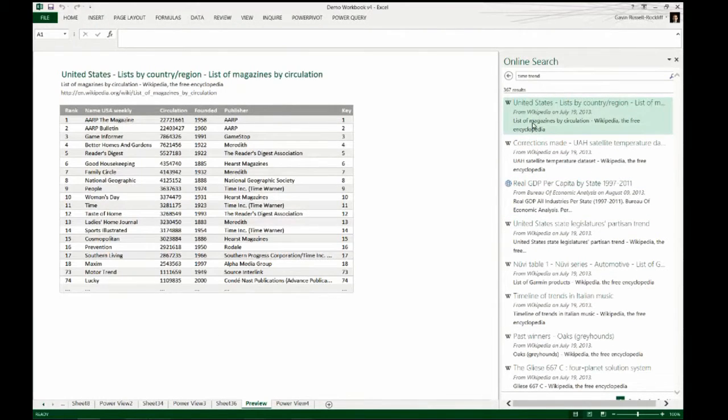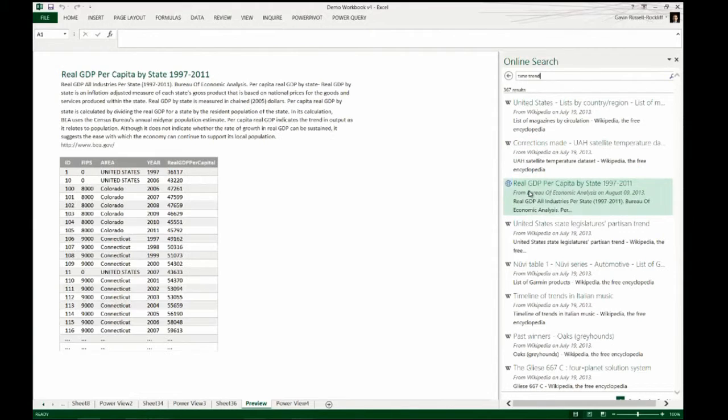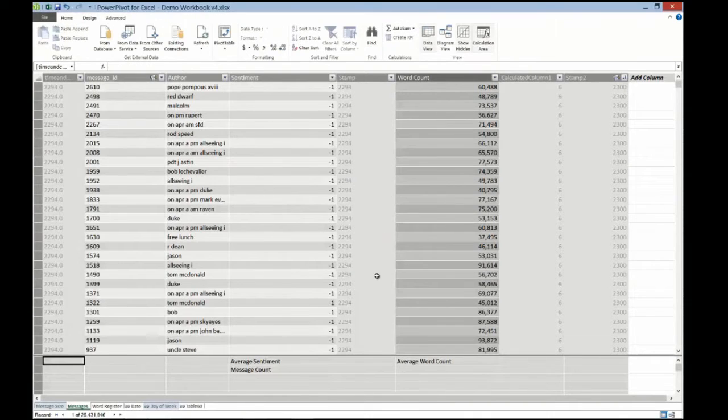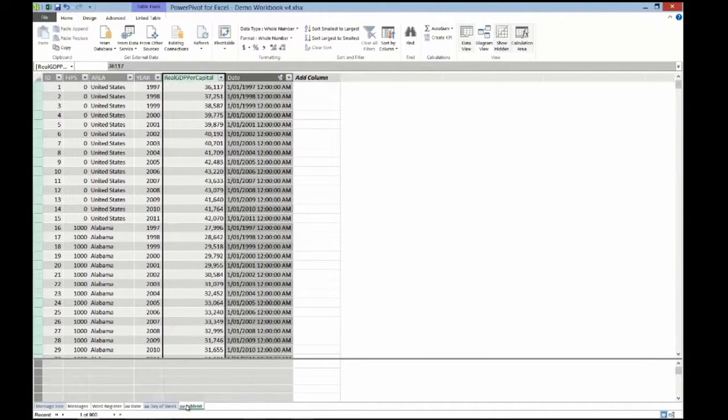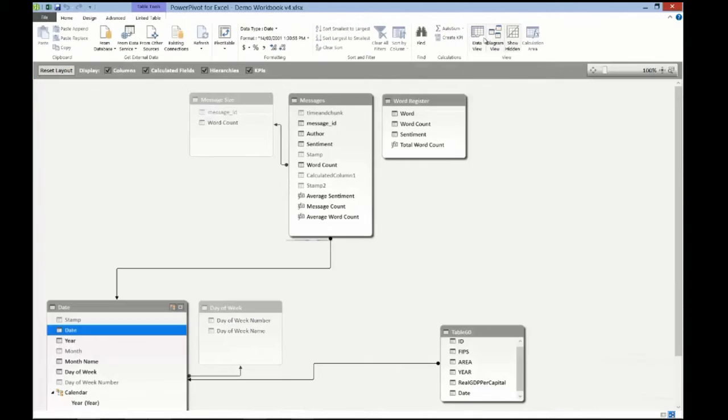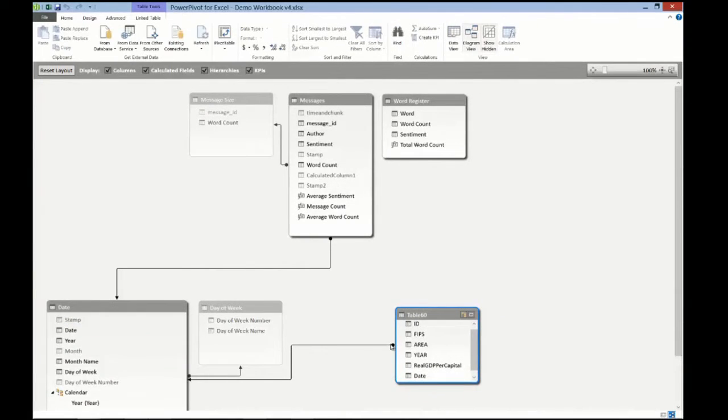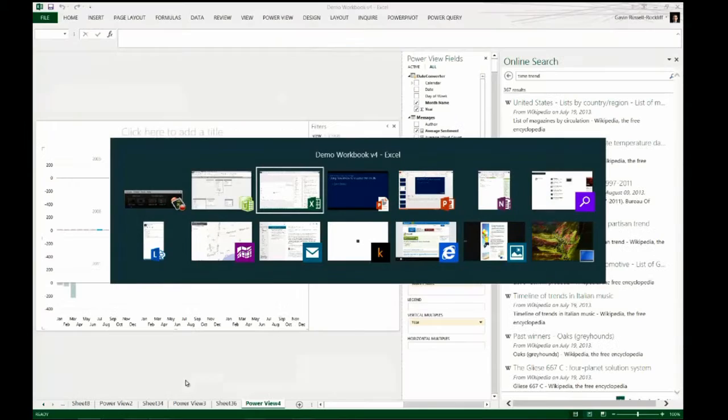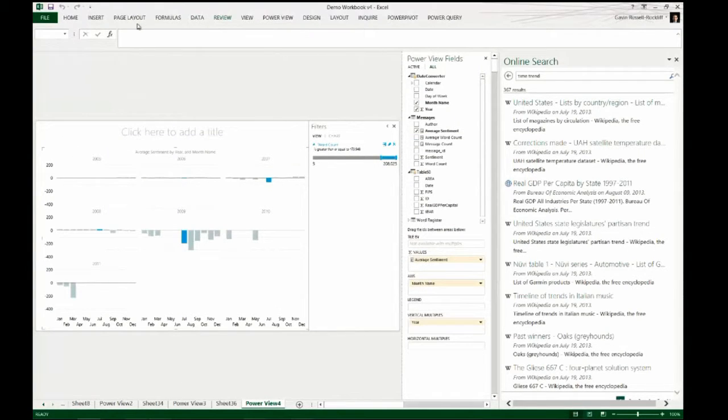Just by the by, you'll notice that it's really easy to visualize those external data sets we can pull in. So I've pulled that one in and put it in the underlying model. I've called it something creative like Table 60. Effectively, we have 4 different regions within the US. We have the real GDP per capita over a number of years, I think the last 15 years or thereabouts. To drag it into the model is really as easy as taking that table and linking in where it makes sense. The intersection point for us in this model is year, because we have GDP per year, we have sentiment by year, so I've linked it on that.